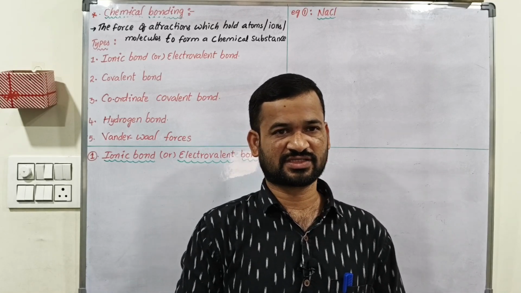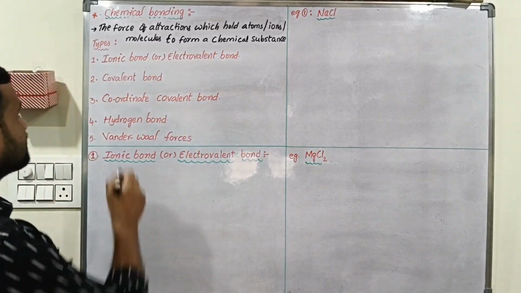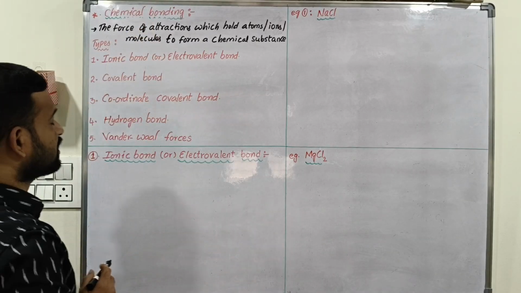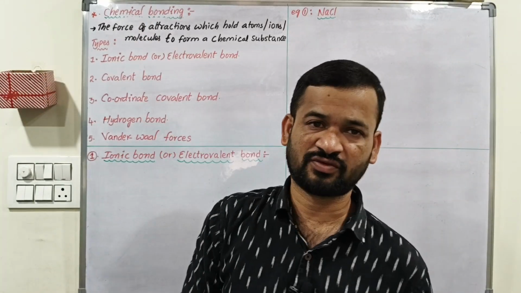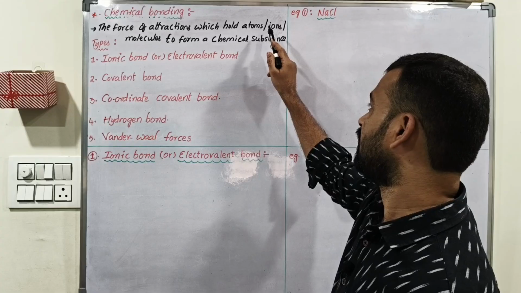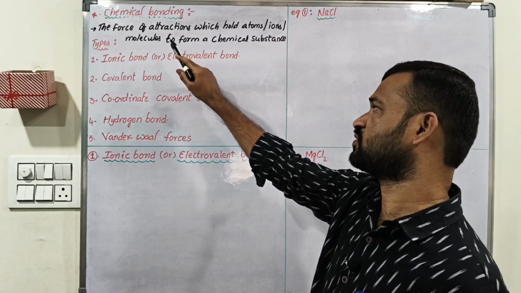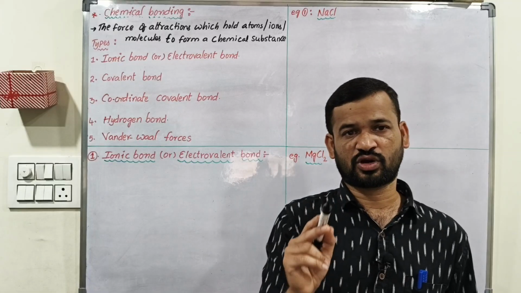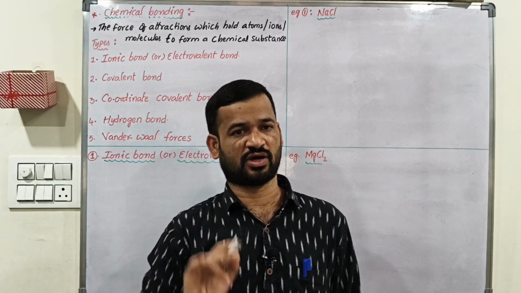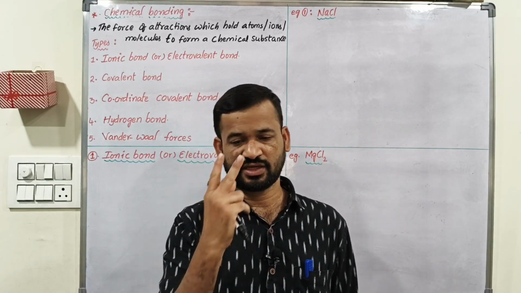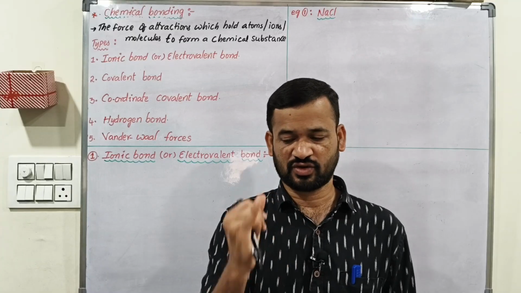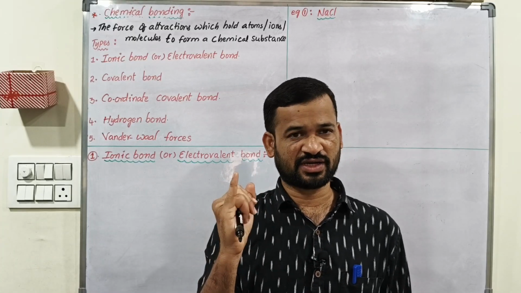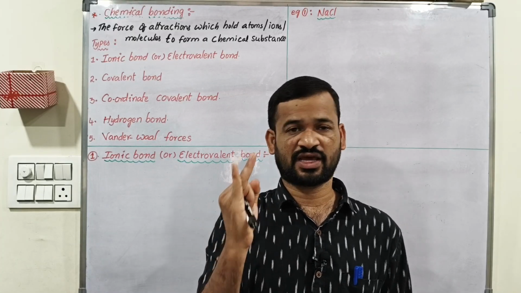So in this class we will discuss a very important topic, that is chemical bonding. Chemical bonding means the force of attractions which hold the atoms or ions or molecules to form a chemical substance. Why do we need to form a chemical bond between the atoms or ions or molecules? Mainly here we have to discuss two reasons. First one is stability and second one is energy.